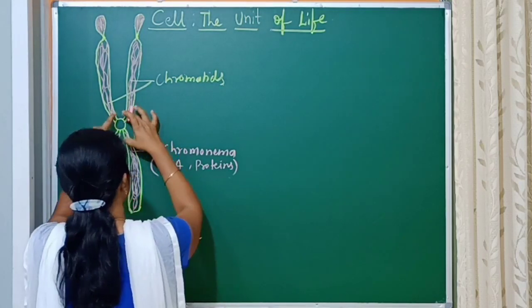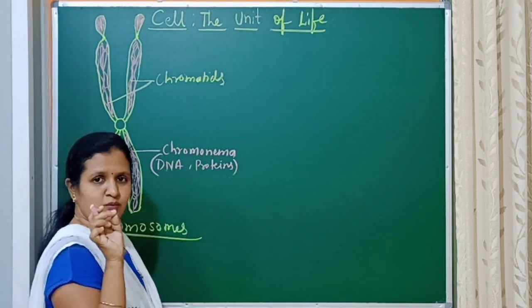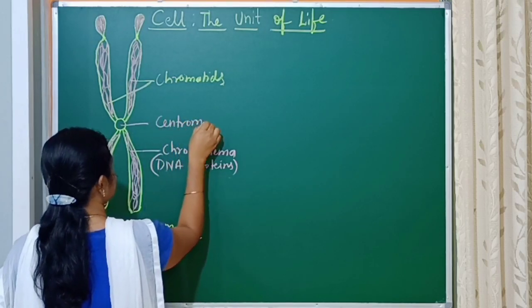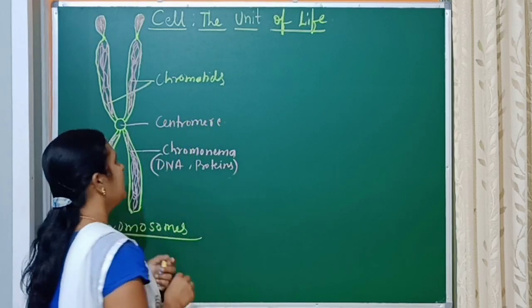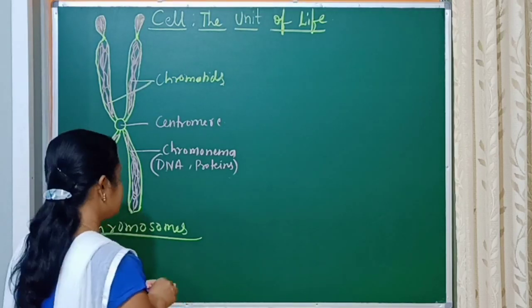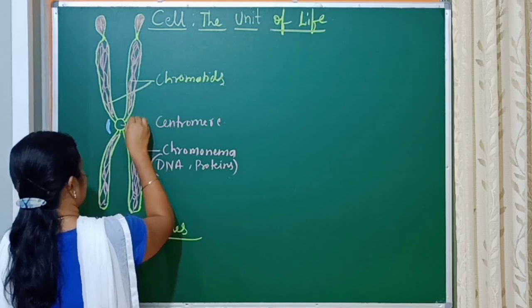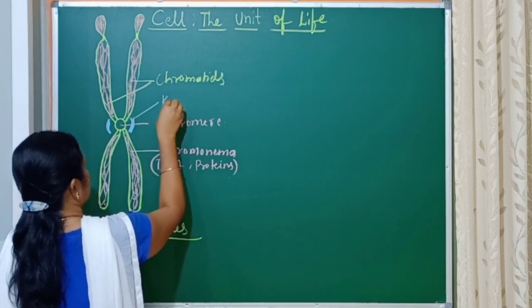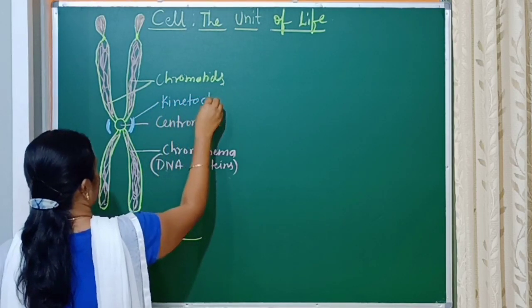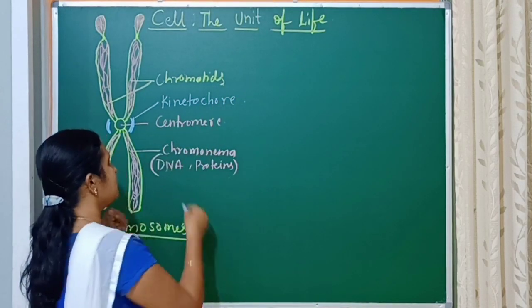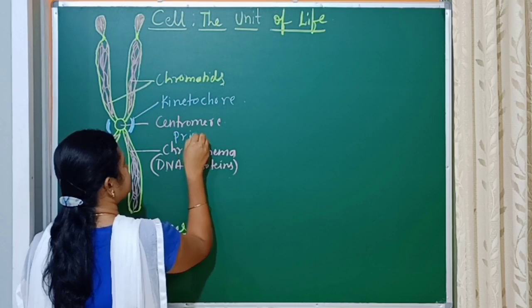These two chromatids are held together at a common point called the centromere. At this centromere, a disc-like complex of protein is present, and this is called the kinetochore. The centromere is also called the primary constriction.